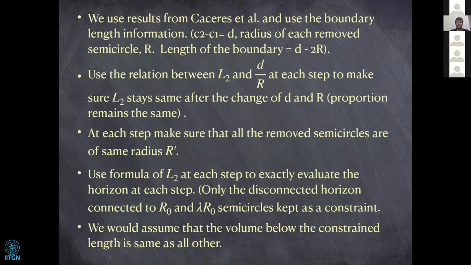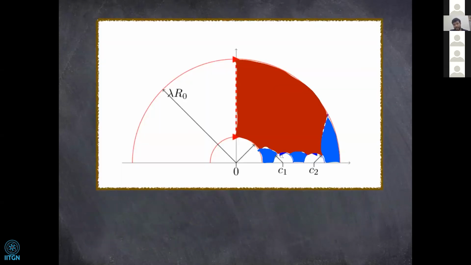At each step, we keep introducing new boundaries by removing two same-radius semicircles of radius r prime. Say in the first step, in this picture, we had removed two smaller semicircles of radius r, and the concentric semicircles are of radius r0 and lambda r0. As time goes on, this bigger black hole is evaporating, so lambda decreases with time, and this radius also decreases.